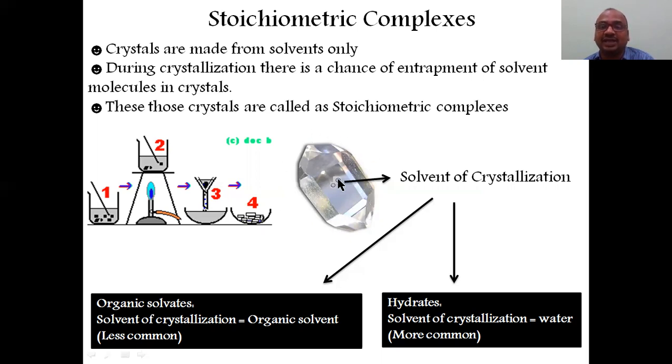In this stoichiometric complex, the solvent which is trapped inside is called the solvent of crystallization. If this solvent of crystallization is water, then you can say it is a hydrate. So a hydrate is what we know as the hydrous form, as opposed to the anhydrous form.